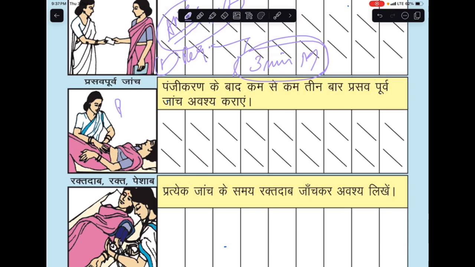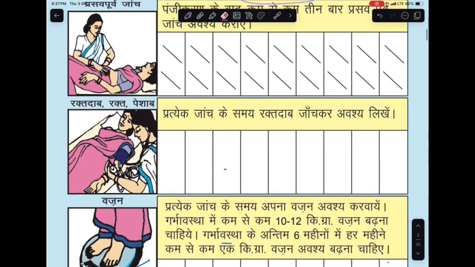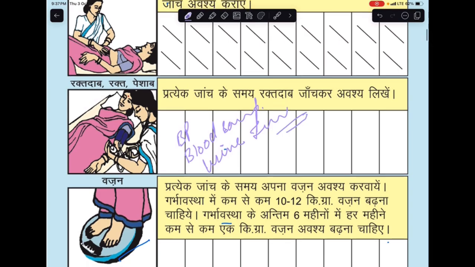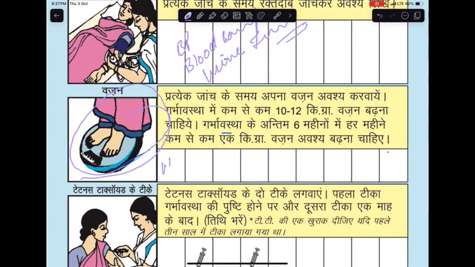So what do we do in clinical checkups? We do her PA also. We do her PV. Okay, PV is not shown in this image. In this image, what she's doing is PA. All right. Then what else we need to do? So we check her blood pressure, we take her blood samples for blood investigations, we take her urine sample for investigations. All right. Then we measure her weight.